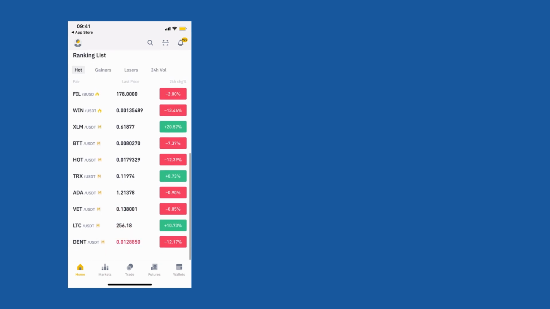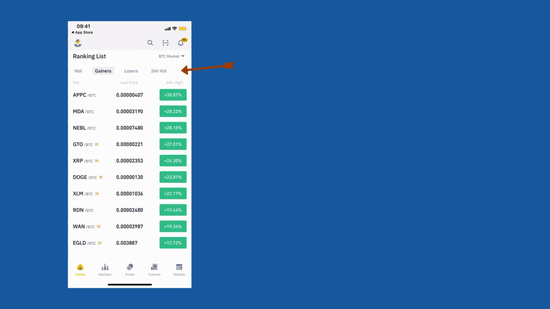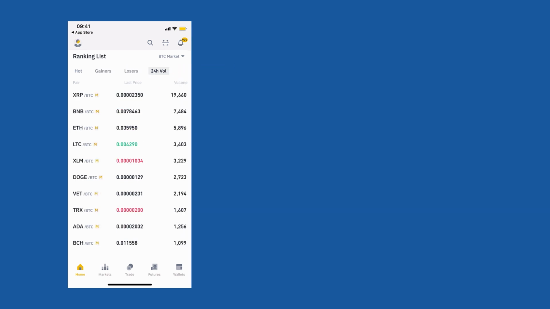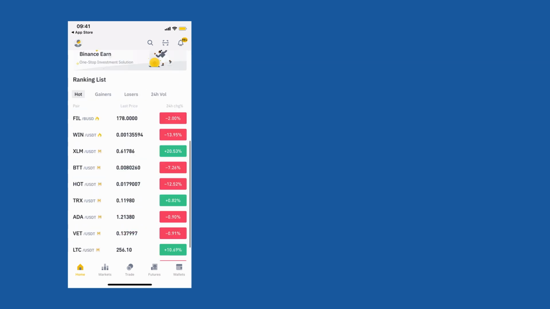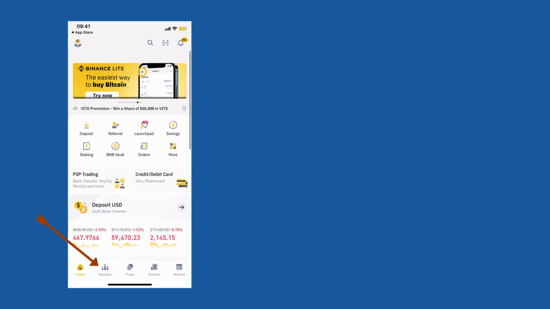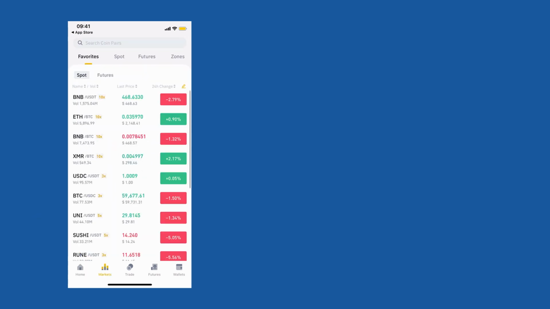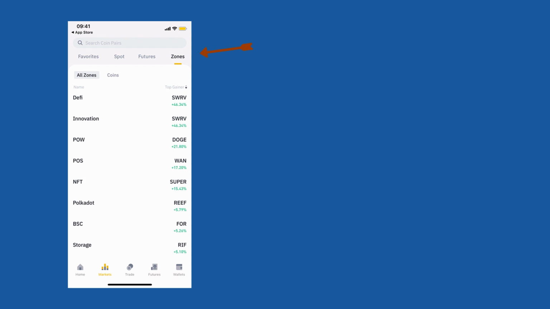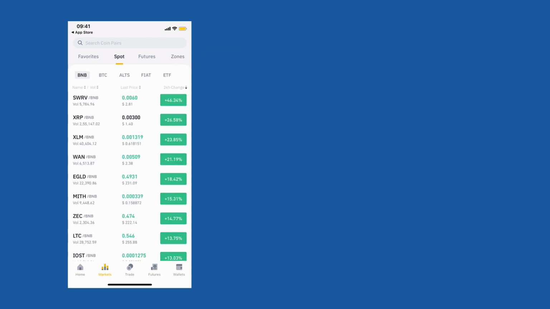Now in the ranking list, as you go down, you can also see some of the top coins which are hot, some of the top gainers, top losers. And you can also see the coins based on the maximum volume in the last 24 hours. So it's a good way to keep a check on what's happening in the market. Now talking about market, you can click on market at the bottom, and you can see there are different options. There is spot market, there is future market, and there is zone, which is a new thing. But let's stick with the spot market.